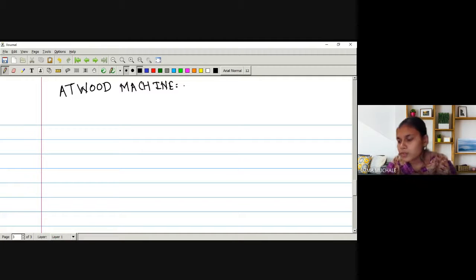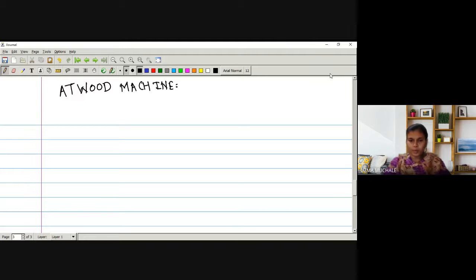What is this Atwood machine? Actually, we have two masses. Up to now, in whatever examples we have seen, only one mass was there, that is, only one particle. If we are having only one particle, we can study it. Now, instead of having only one particle, we have two particles.